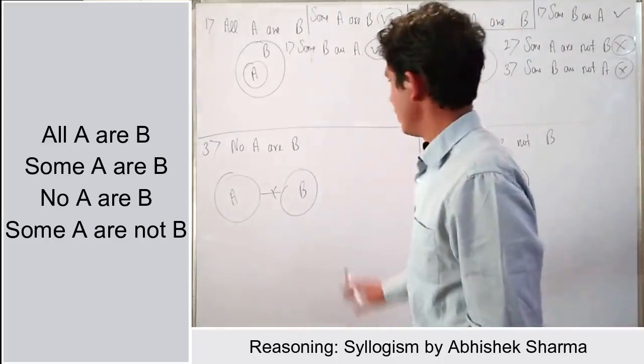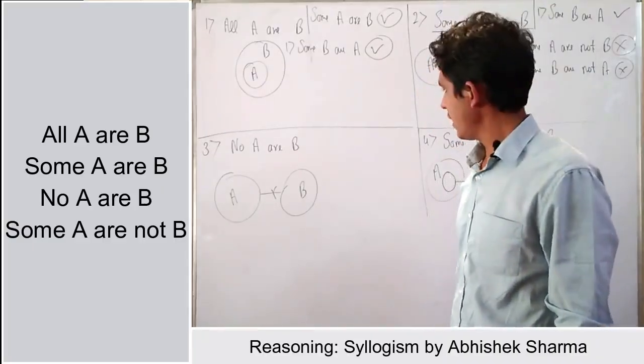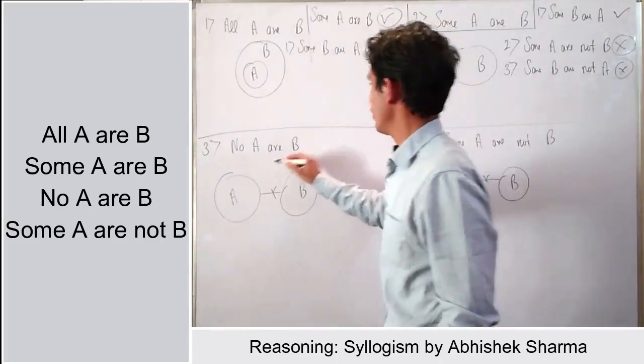Okay, coming to the next one, if we check this third, no A is B, right, and make the possible list of conclusions.